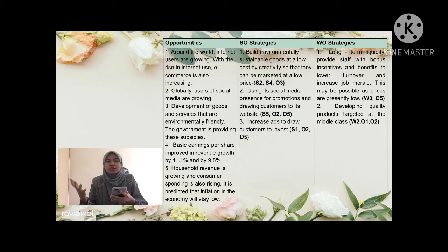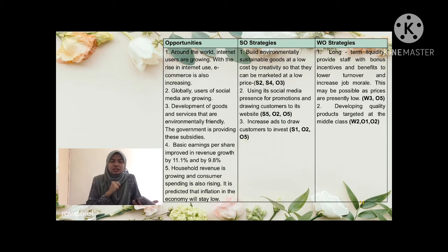So the potential strategy is Nestle can increase ads to draw customers to invest.